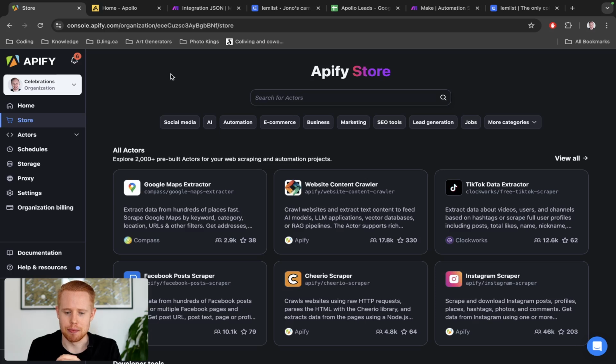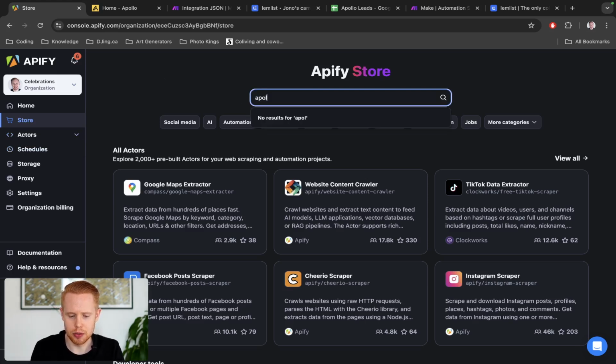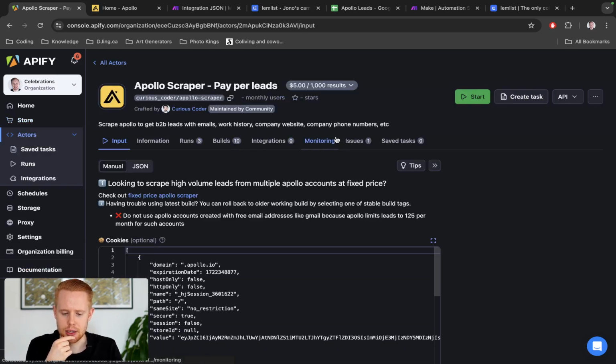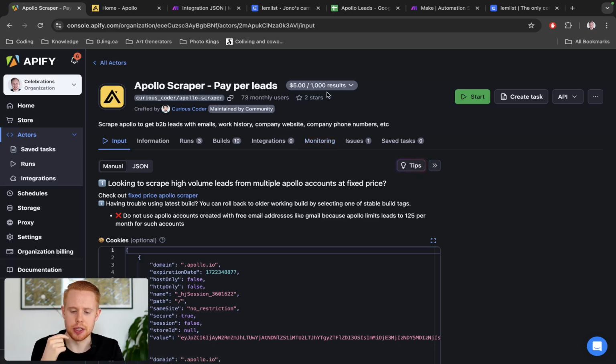Okay, awesome. So what we're going to do is we're going to come into Apify, and the first thing that we're going to do is we're going to focus on scraping Apollo, right? So if we just go into Apify and we type in Apollo, there's lots of things here, but we want to use this leads scraper just because it's pretty cheap to get started, right? It's like $5 per 1,000 results. If you were to do this by hand, it would probably take you more than 1 cent per result. So I'm assuming this is probably worth it for you.